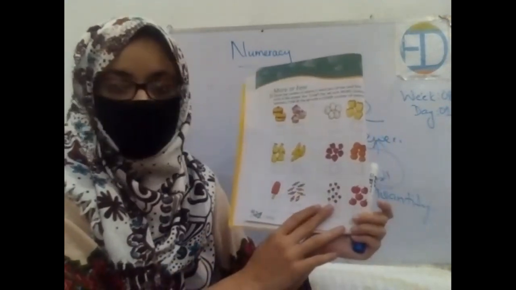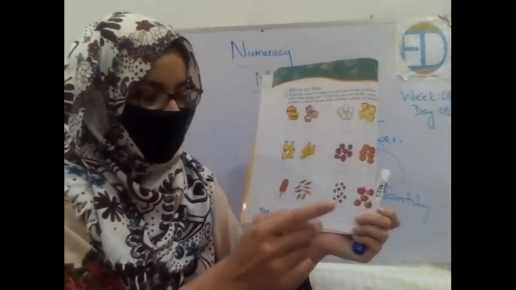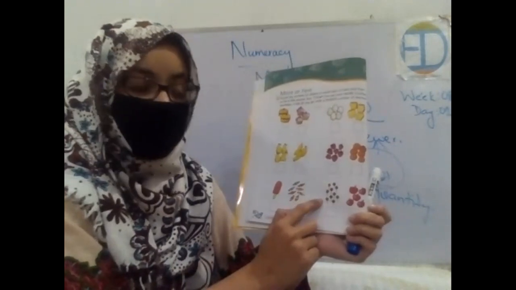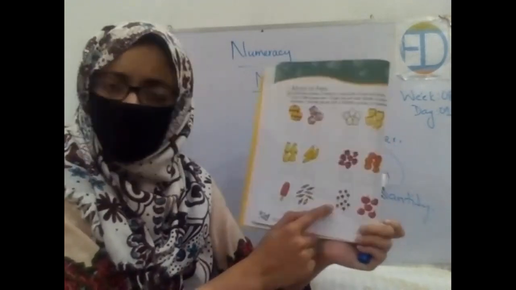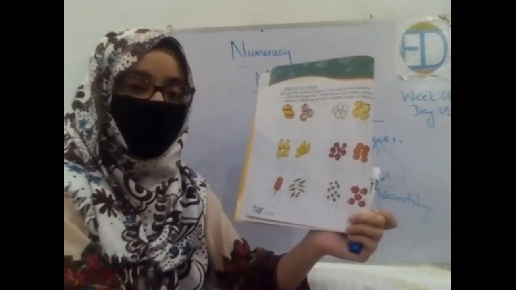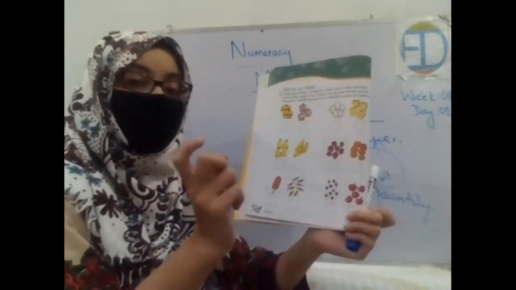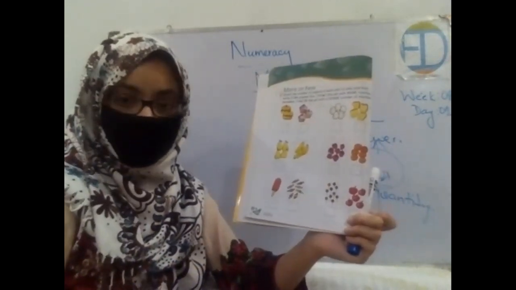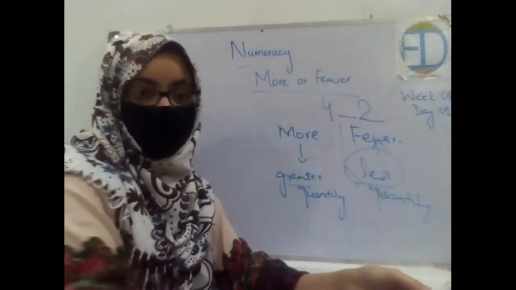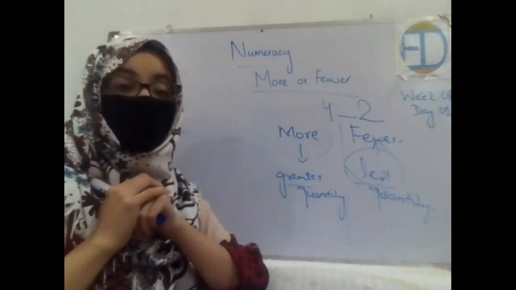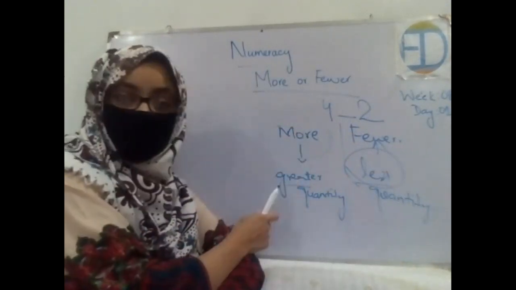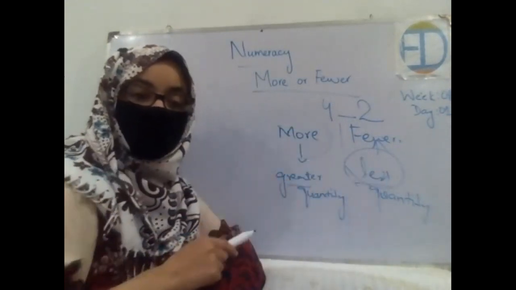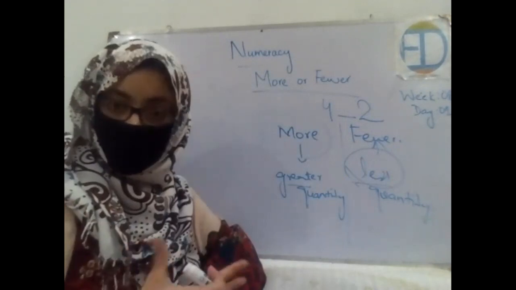There are some apples and then there are some lollipops. So count their numbers. 1, 2, 3, 4, 5, 6, 7, 8, 9, and 10. And how many apples are there? Only 5. So which is in more quantity? Lollipops. Excellent. So put a tick on it. Done? Enjoyed it? Okay, so let's quickly revise. What does more mean? More means something which is in great number, right? And few means something which is in less quantity, which is in less numbers, right?